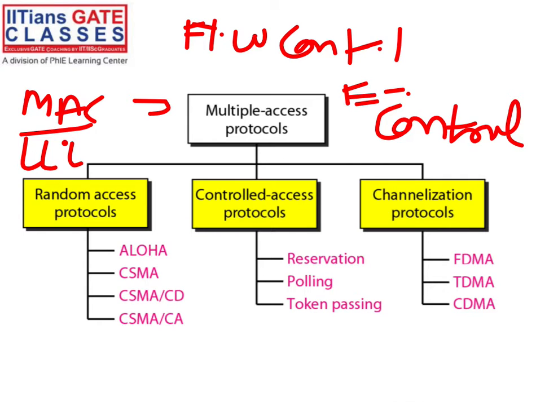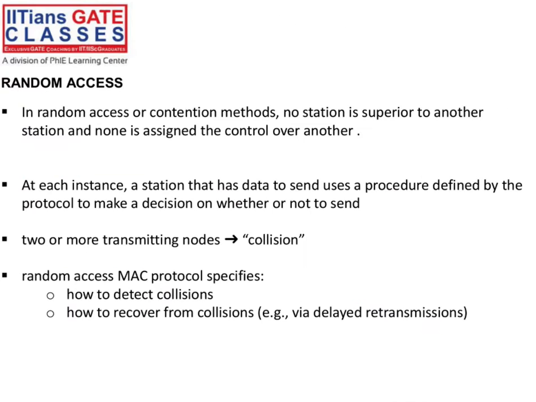In the MAC layer, we have access protocols, and these protocols we divide into three parts: random access protocols, control access protocols, and channelization protocols. For today, we discuss these: Aloha, CSMA, and CSMA-CD. These three techniques we will discuss. Then the remaining we will discuss in the next lecture. Let's see.